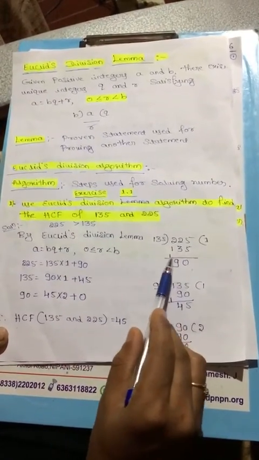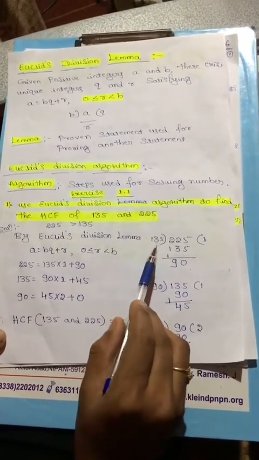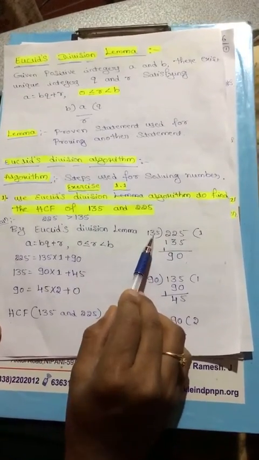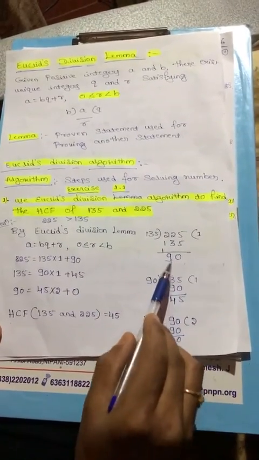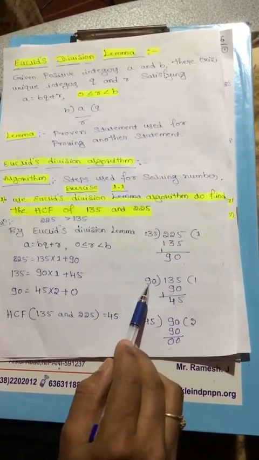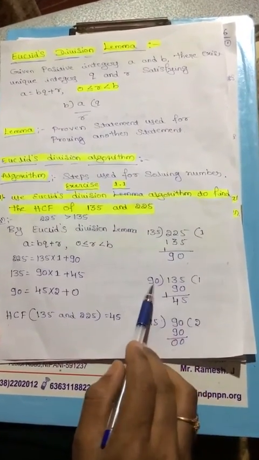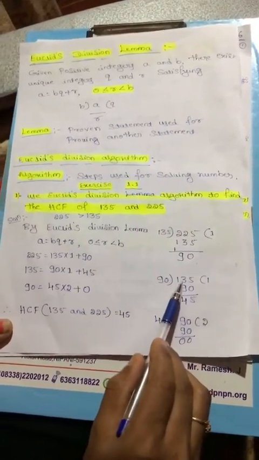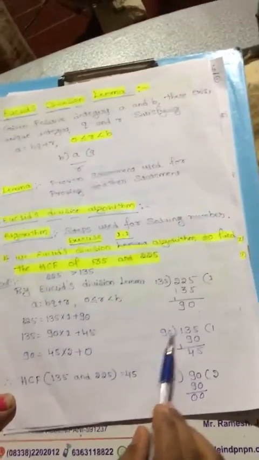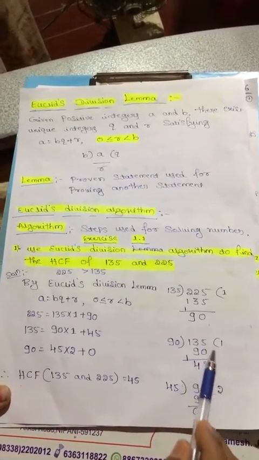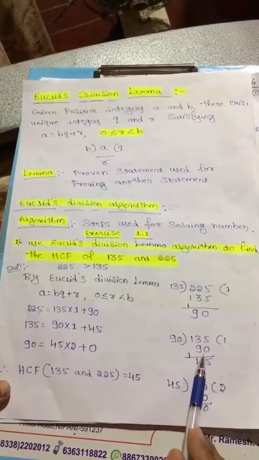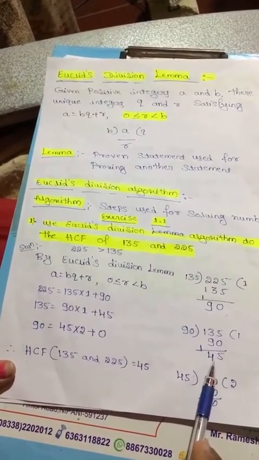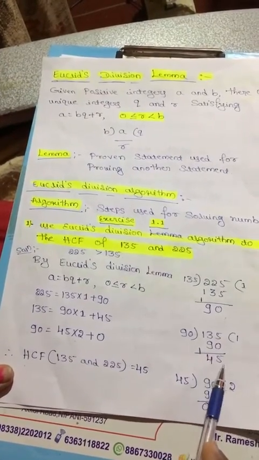Next, the remainder is not 0. Again consider the divisor and remainder. Which one is bigger here? 135. Therefore this is considered the dividend and 90 is the divisor. 90 times 1 is 90, 90 times 2 is 180. Comparing 180 and 135, 135 is smaller, so 90 times 1 is 90. 5 minus 0 is 5, 13 minus 9 is 4, so 45 is the remainder. Again we got the number 45.